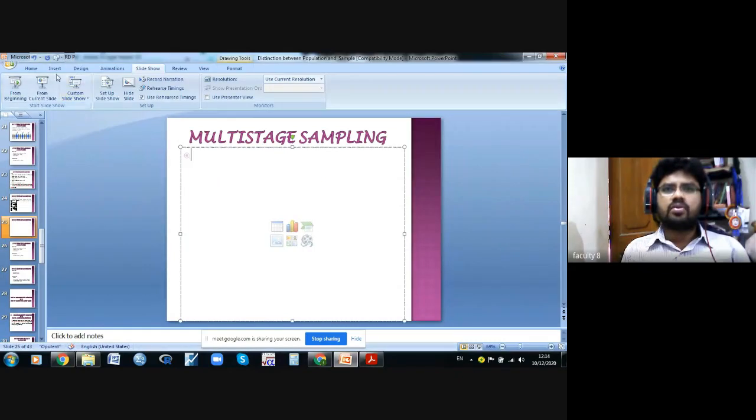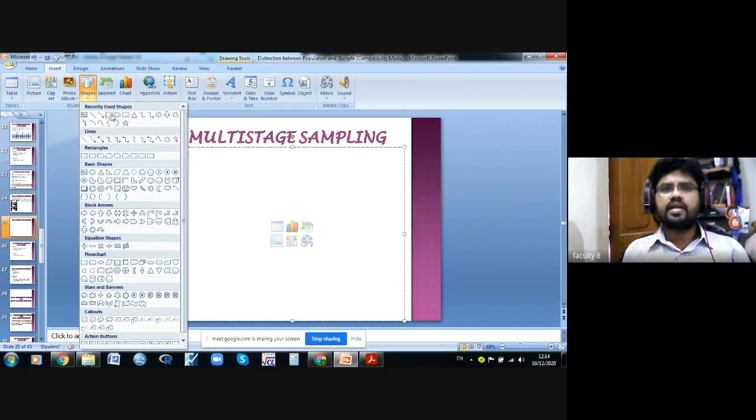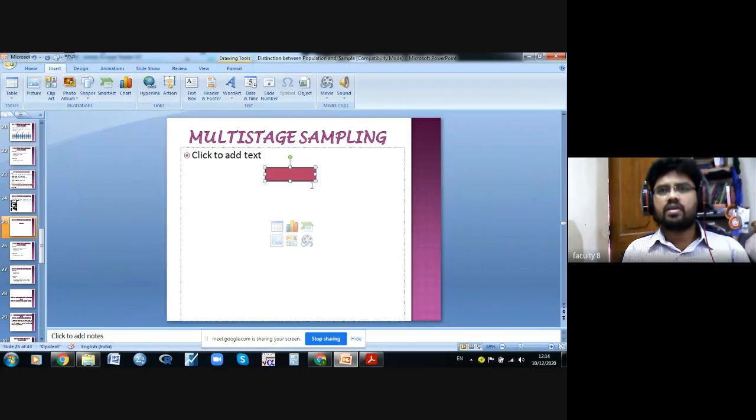See, for example, I'm going to show you that you can write it like this. So this is a Telangana state. Within Telangana, you can take two districts. So you may write like this, and you can put arrow marks. This is a Telangana state, or if you take your own state also, doesn't matter. So this is a state. This is district 1, district 2. Within the district, you will take two mandals.